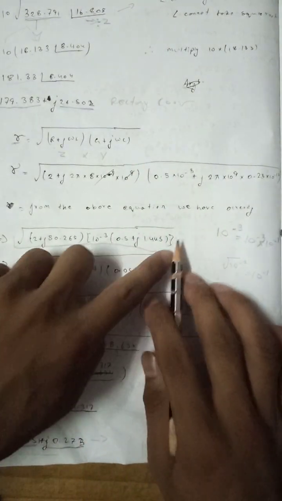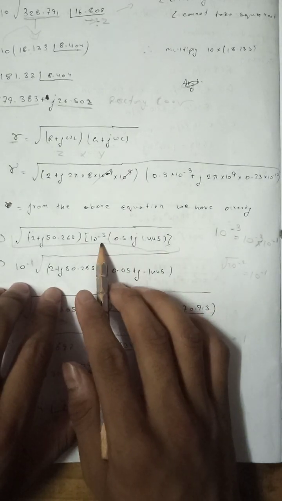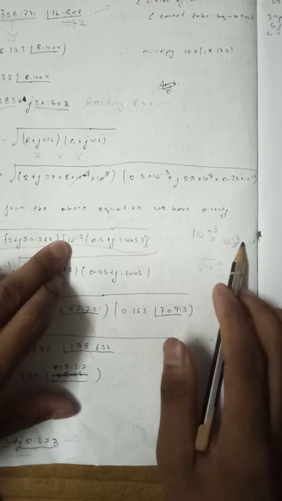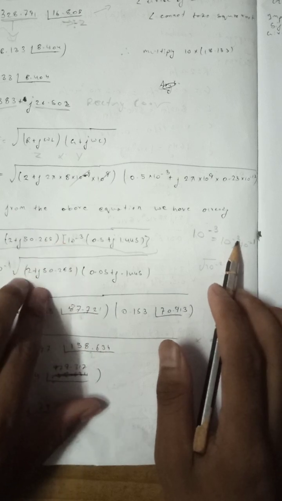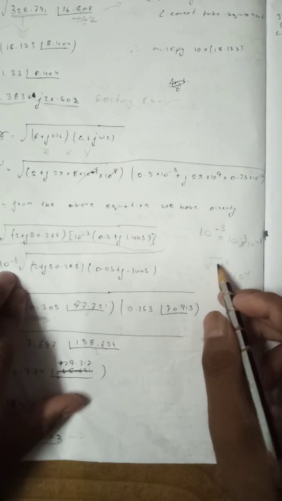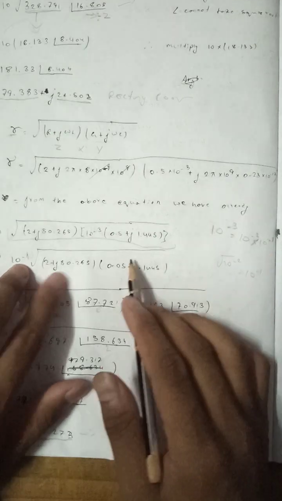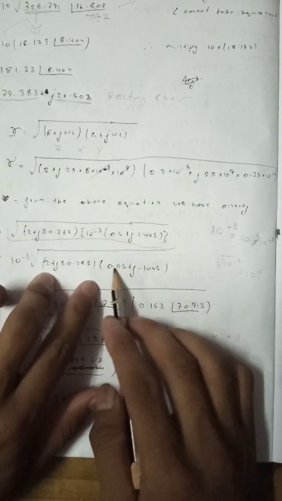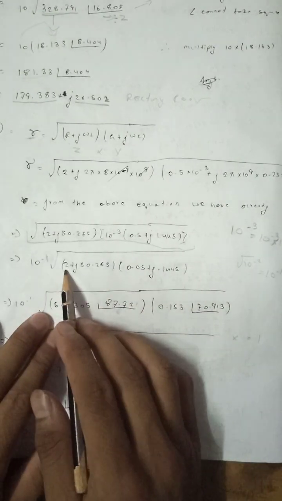We replace this by this formula here. We already know, and then take this common. We know that 10 power minus 3 is equal to 10 power minus 2 into 10 power minus 1, and take common this 2. Put here this 2, take outside there. You know that square root of 2 equals 10 power minus 1, and 10 power minus 1 leave inside here, and into this number we get this.